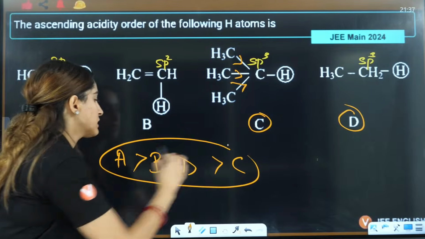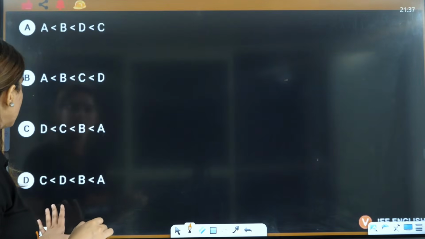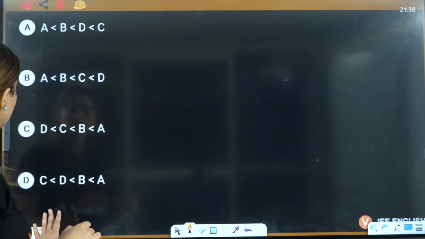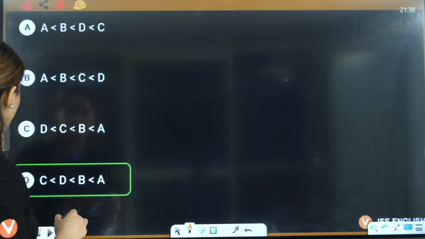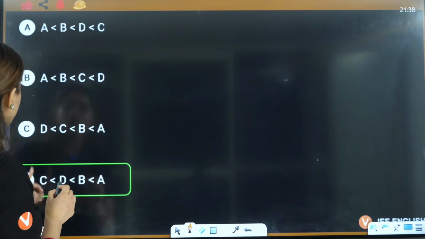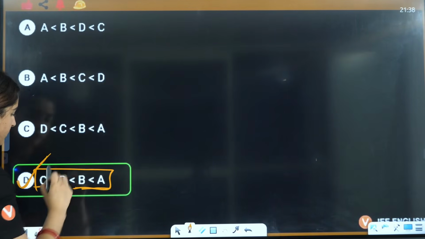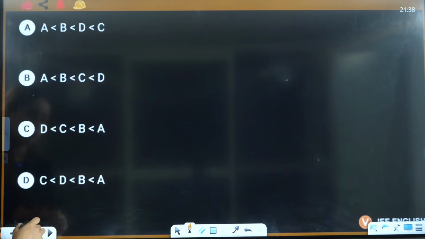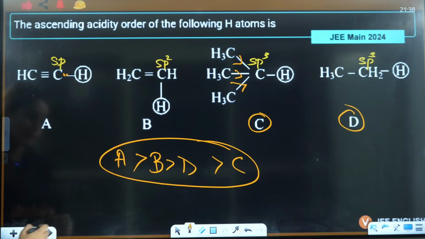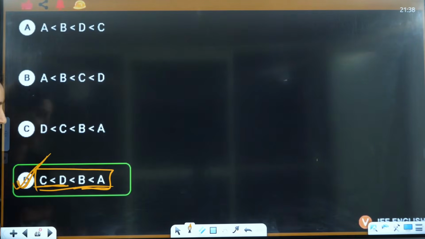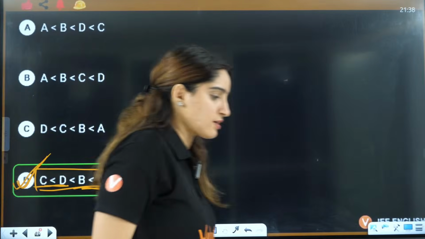So answer, I think it should be A, B, D, C. A is the correct answer. Wait a minute. A, B, D, C. Acha. It is. So D will be the correct answer here. Okay, that was the opposite order that was written. A, B, D, C. This is the correct answer. So answer will be D is the correct answer.